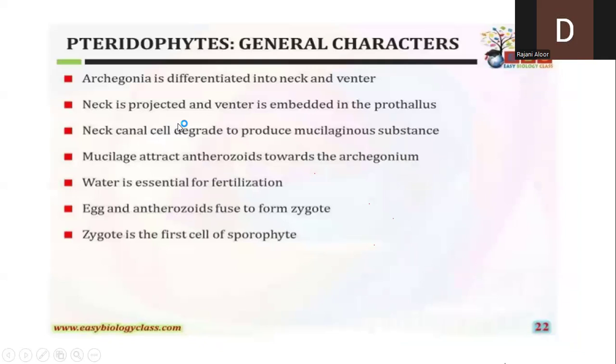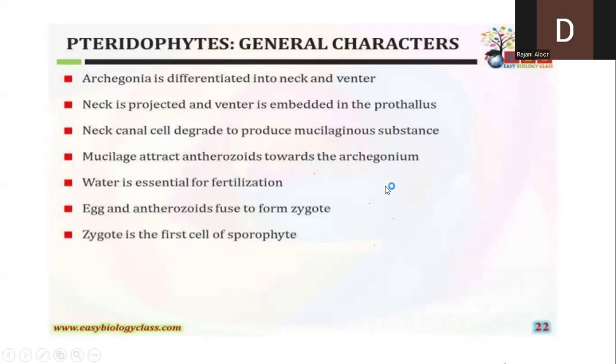Whereas archegonia are flask-shaped structures, which are also stalked, having a globose venter and a neck region. And they are going to develop the female gamete called the egg.